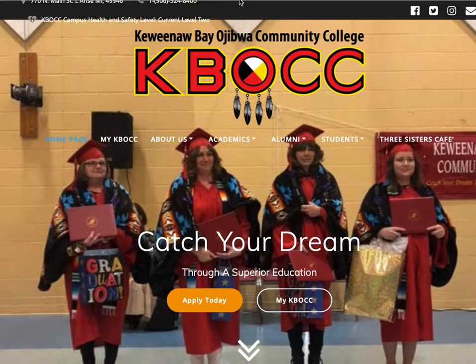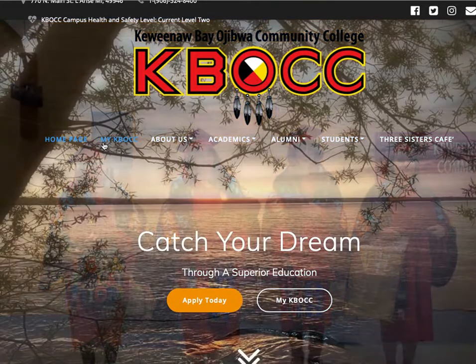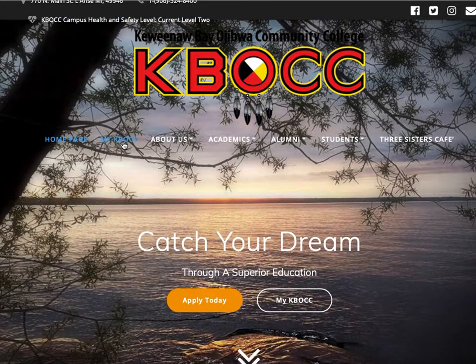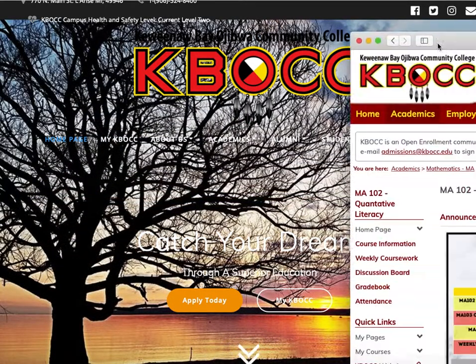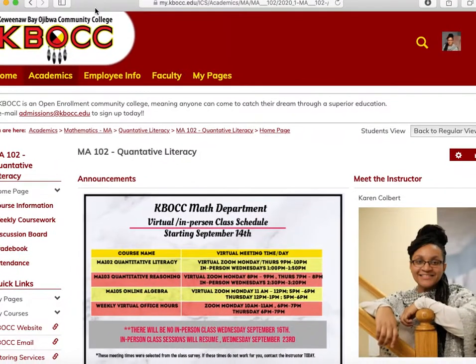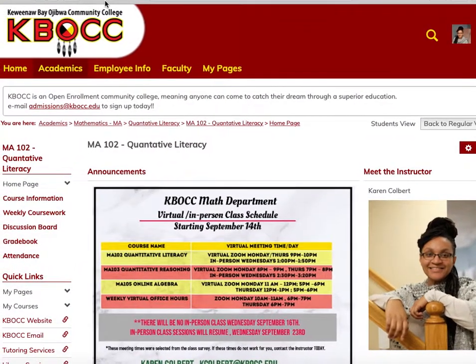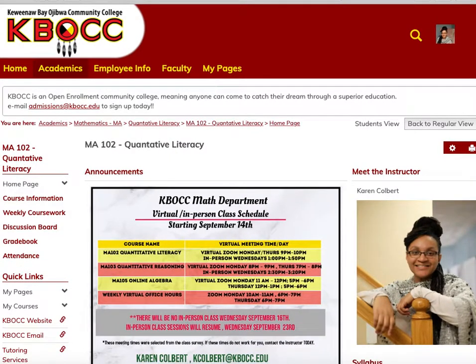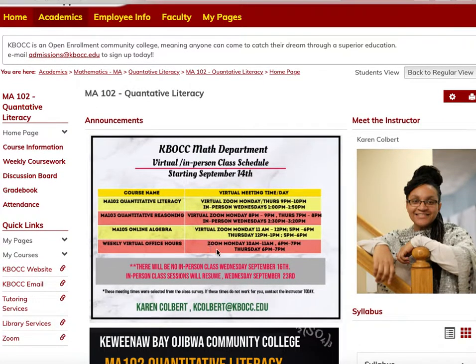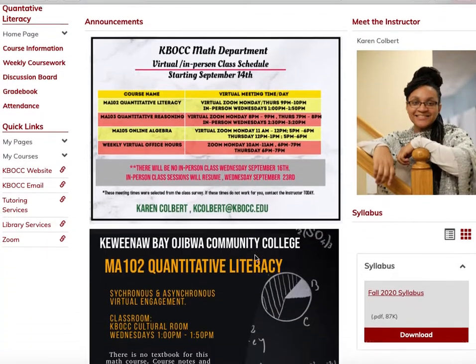kbocc.edu, www.kbocc.edu. So this is where you will go to log into your portal under My KBOCC. So when you log in, you will see the home portal. And this is the student view. It'll say MA102 Quantitative Literacy. You'll have a home page. The announcements will typically be right here in the middle. So this is the most up-to-date information.